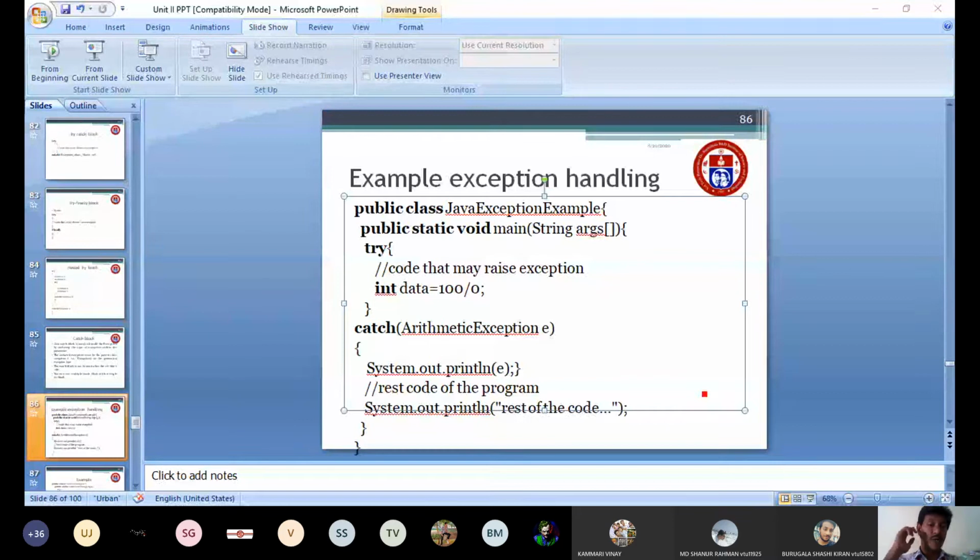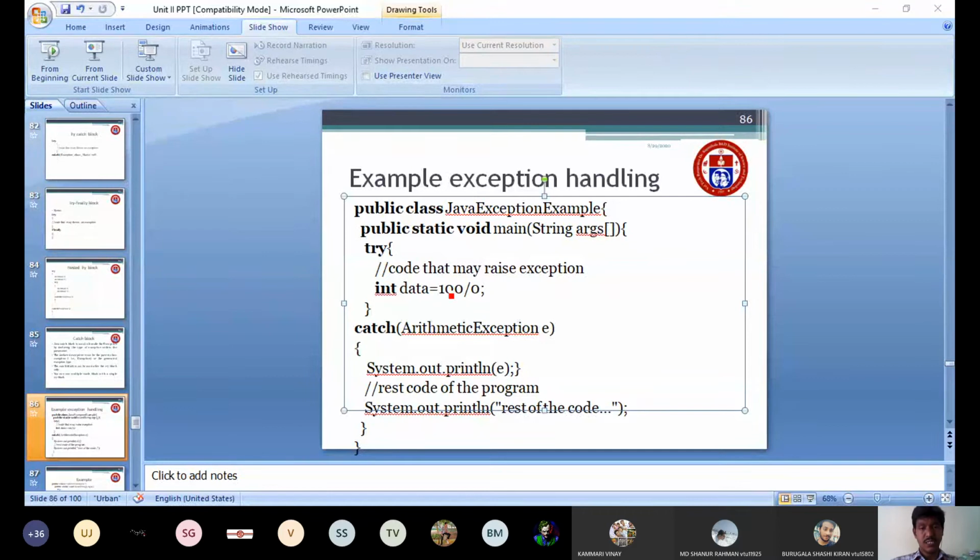What will be the output? Actually here the program will not terminate abnormally. Suppose if you have not included this try block and catch block, your program will be terminated abnormally. But here I have included the exception handling.